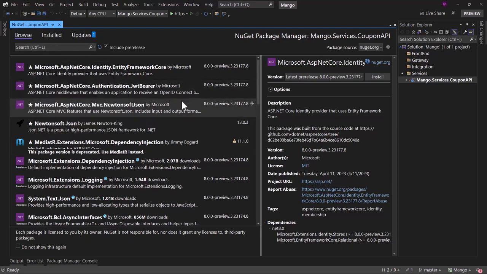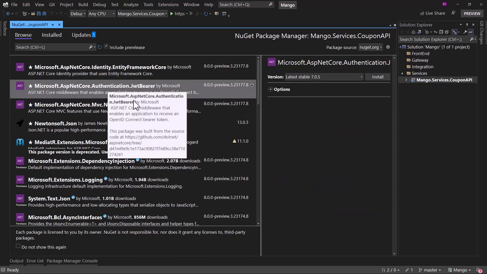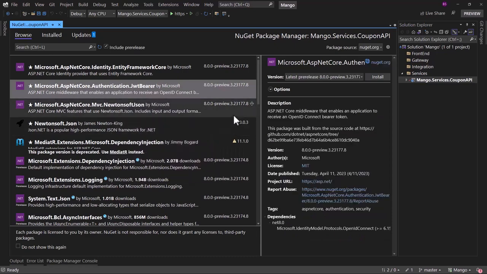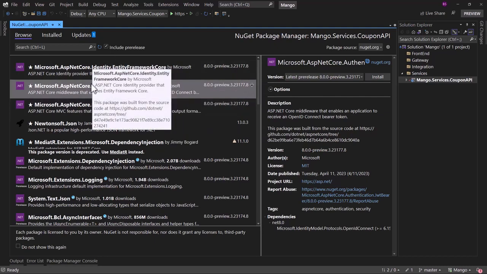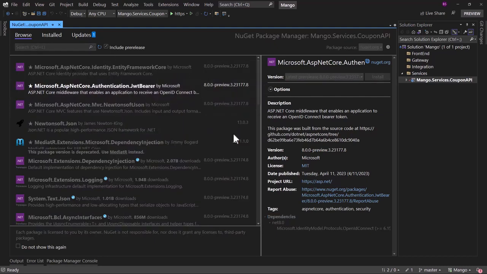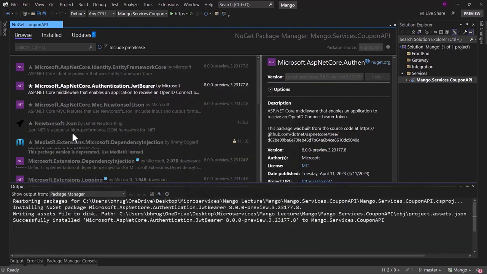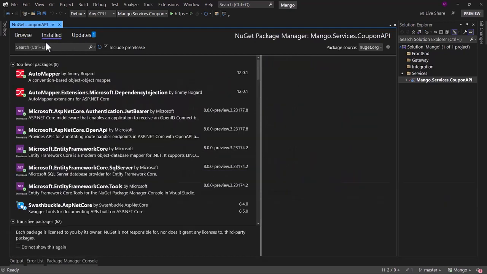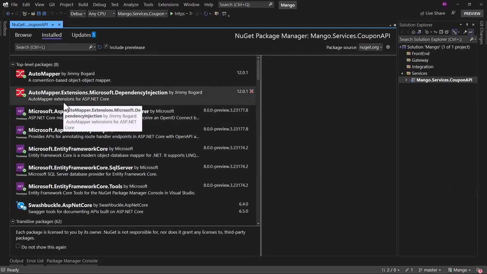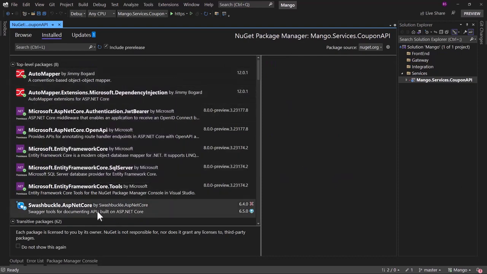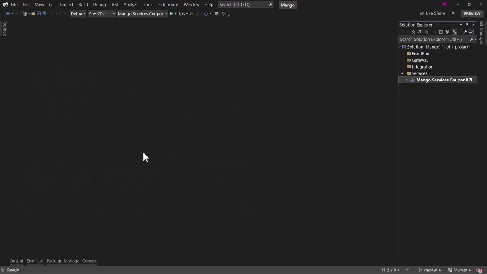Along with that, IntelliSense is also displaying Authentication.JwtBearer. We do not have security in our API right now, but later on we will be adding that. We have that package here, so why not install that in our API as well? If I go to the installed tab here, perfect. You can see all the packages that have been installed. With that, let me continue from the next video.